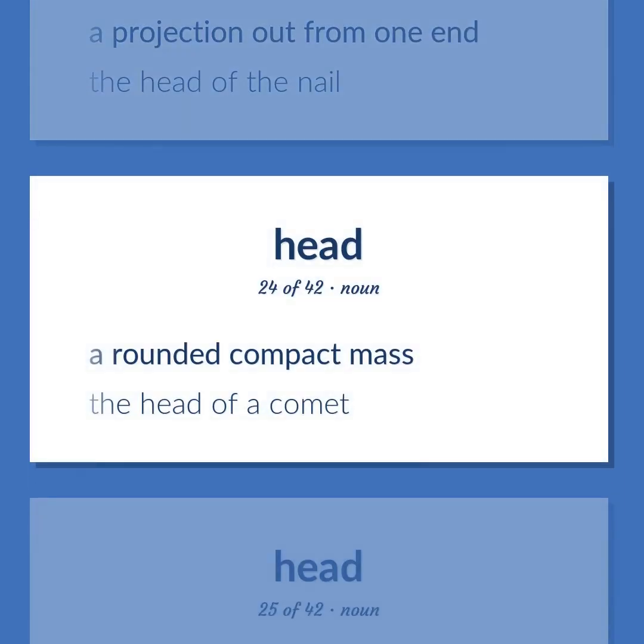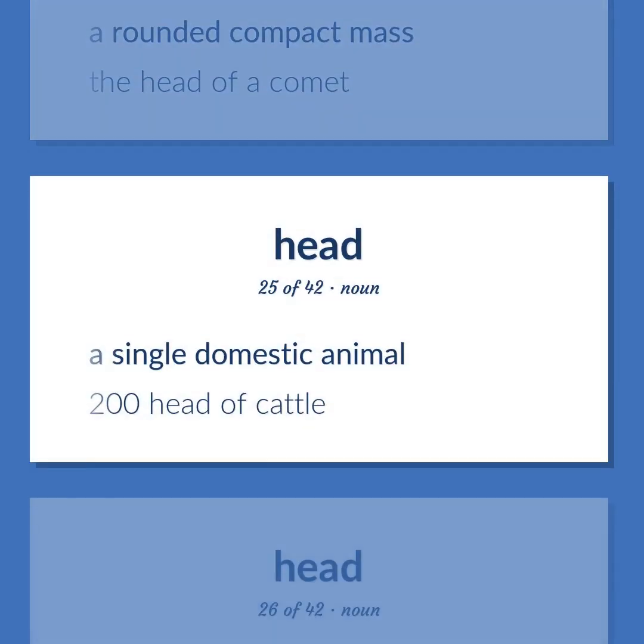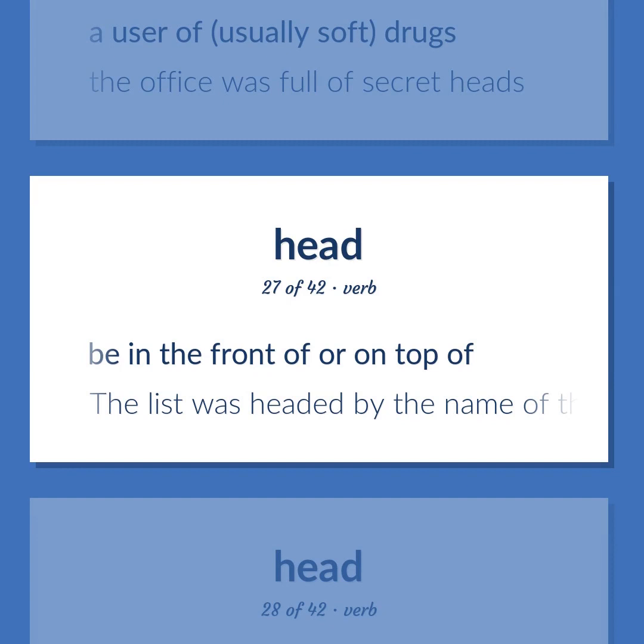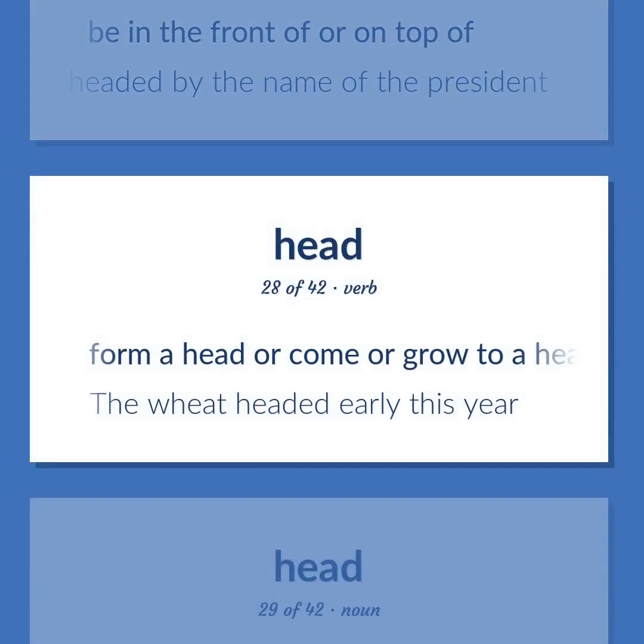A rounded compact mass. The head of a comet. A single domestic animal. 200 head of cattle. A user of, usually soft, drugs. The office was full of secret heads. Be in the front of or on top of. The list was headed by the name of the president. Form a head or come or grow to a head. The wheat headed early this year.